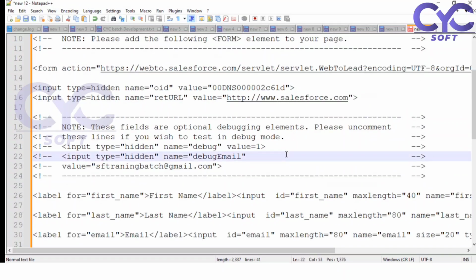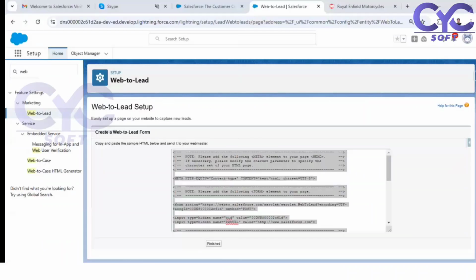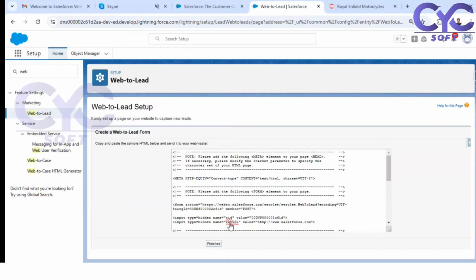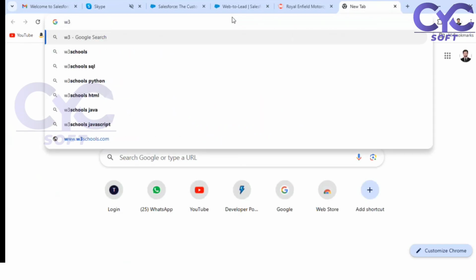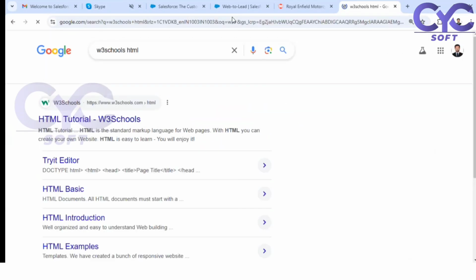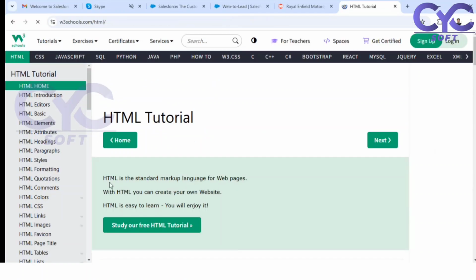Now I want to test it. So copy this, go here, just open, click on finished. Now open W3Schools HTML. Okay, open this.